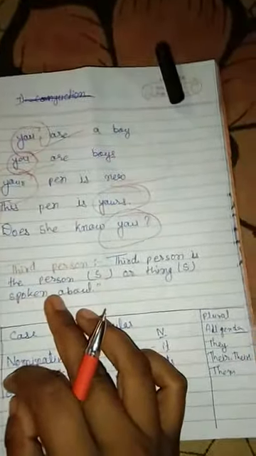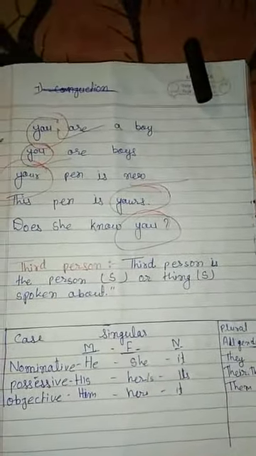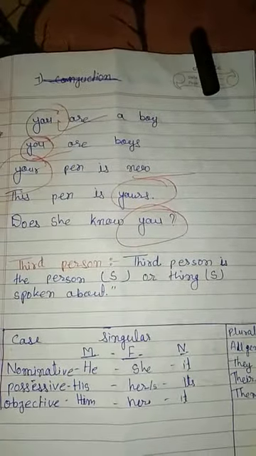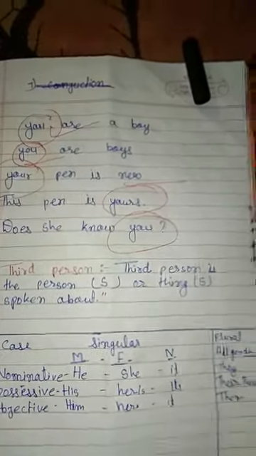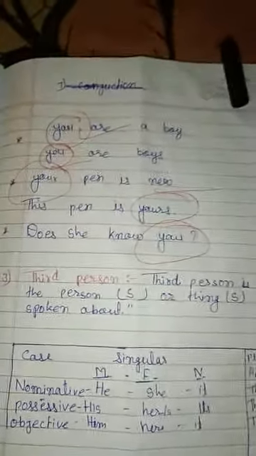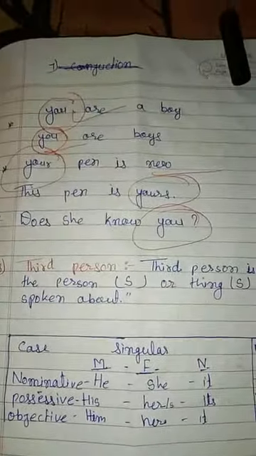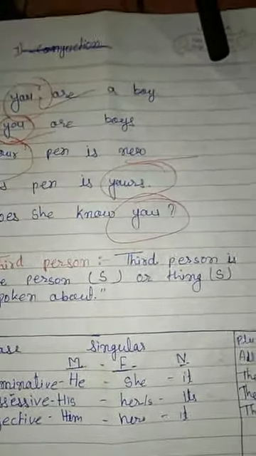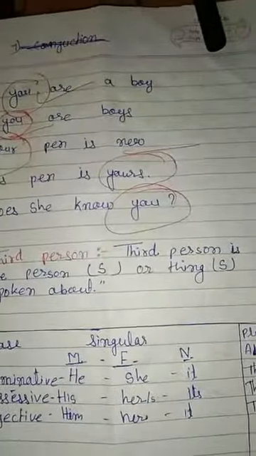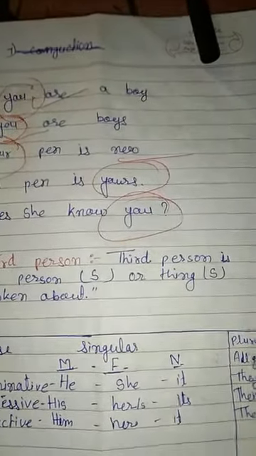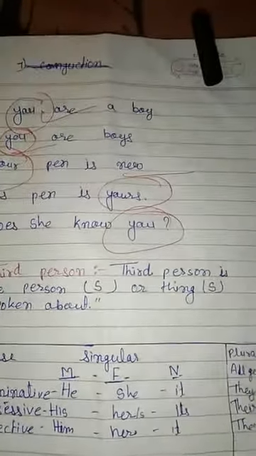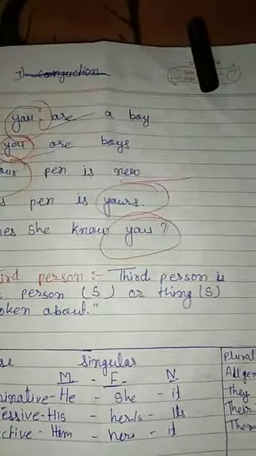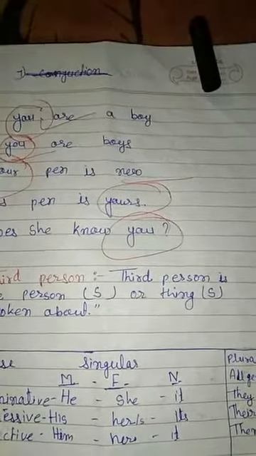Third person is the person or the thing, the subject or object spoken about. If I am talking to you about something, then that something will be third person. If I am talking about a pen to you, that this pen is new, this pen is yours, then I am the speaker, which means I am the first person.